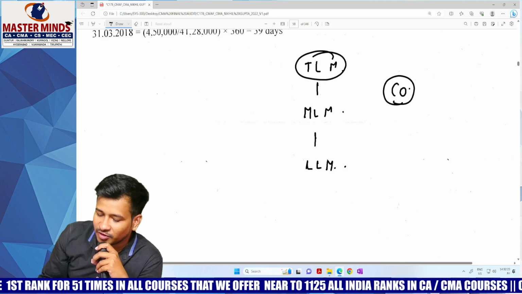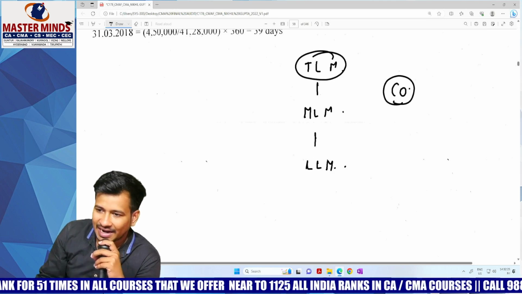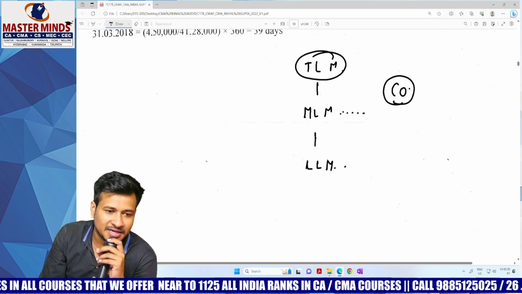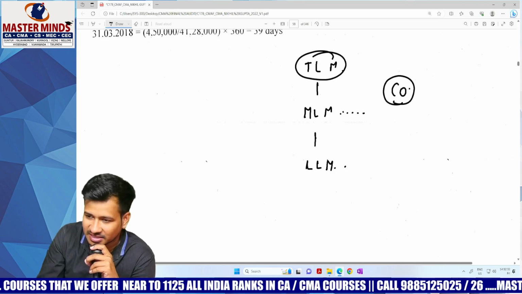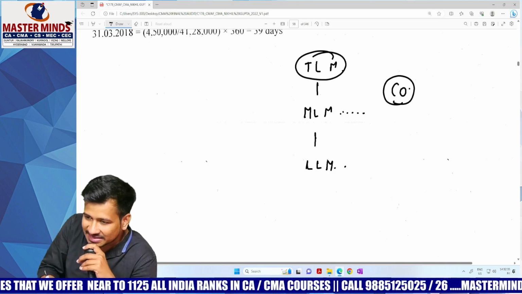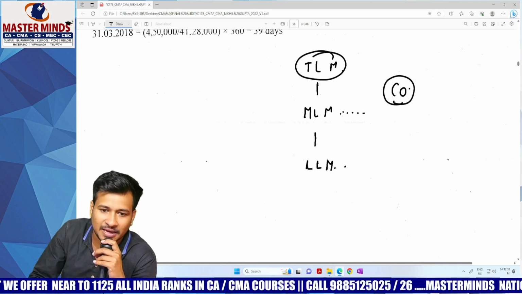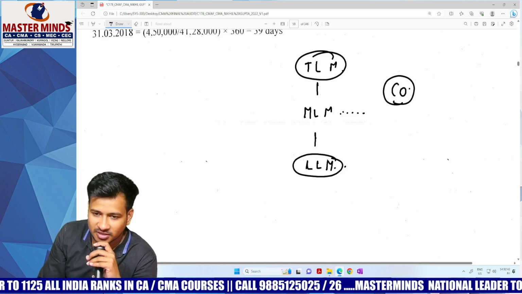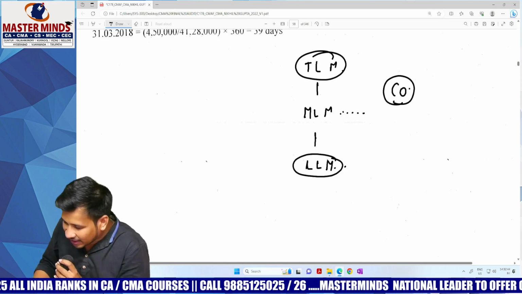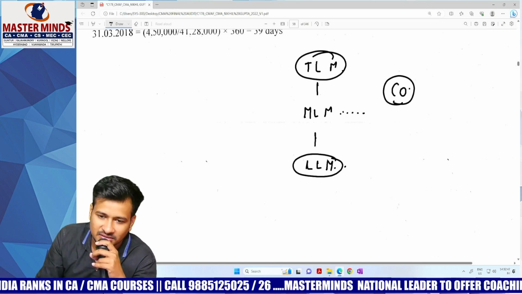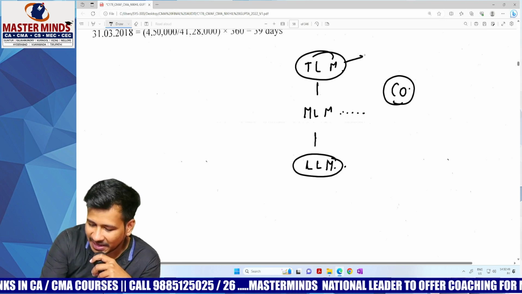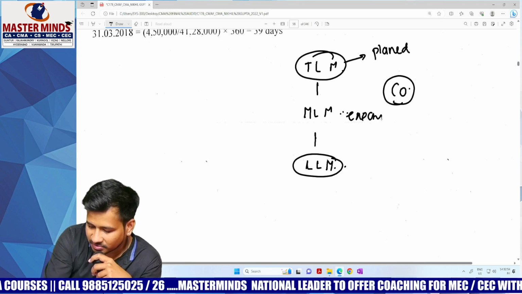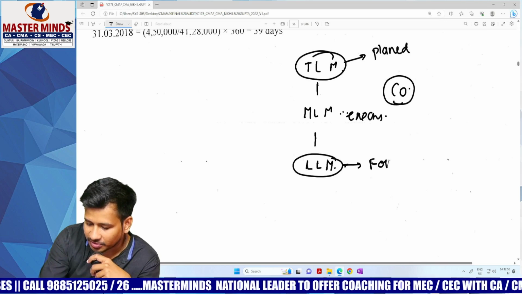Plans will be formulated by the top level management and guided for execution to medium level management, like supervisors and managers, who will be executing the plans. And finally, lower level staff will be a part of that plan. Correct or wrong? It will be planned, executed, and followed.